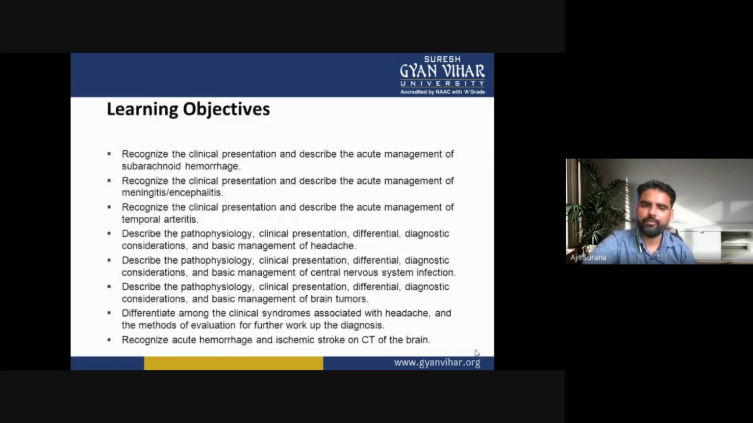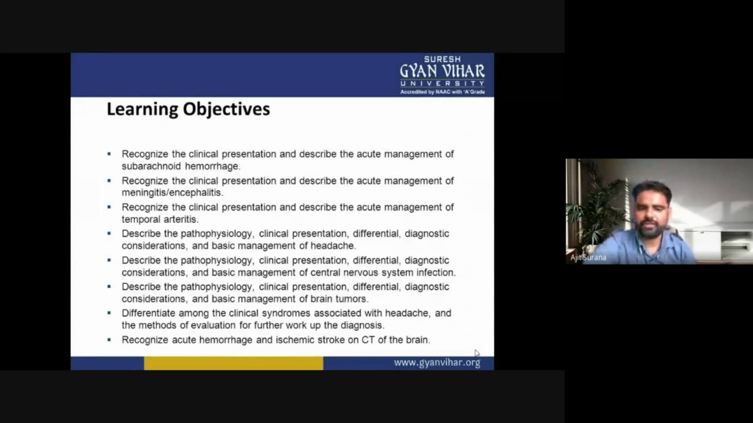Now, the learning objectives. Recognize the clinical presentation and describe the acute management of subarachnoid hemorrhage. Recognize the clinical presentation and describe the acute management of meningitis and encephalitis. Recognize the clinical presentation and describe the acute management of temporal arteritis. Describe the pathophysiology, clinical presentation, differential diagnostic considerations, and basic management of headache.